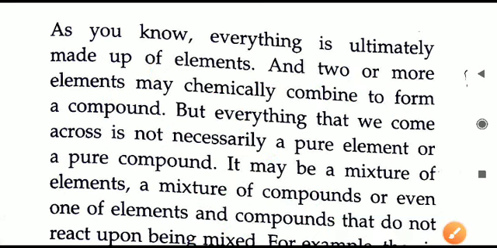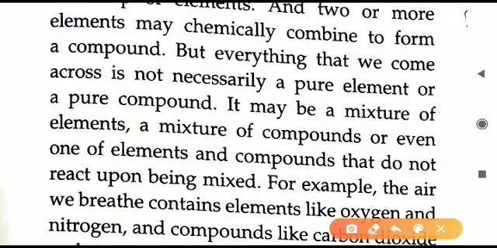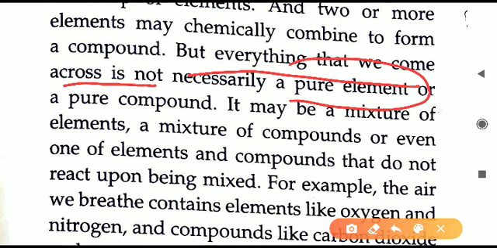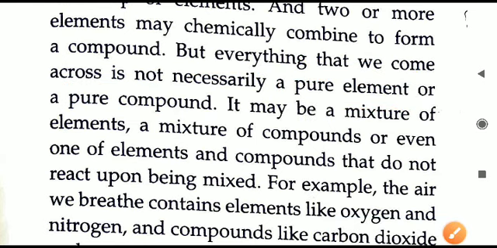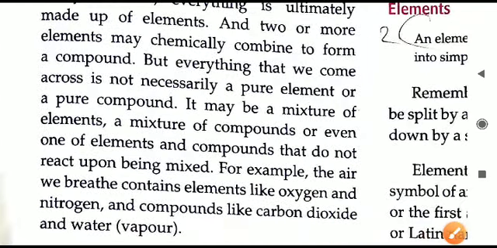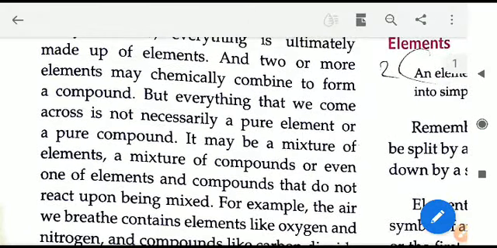Next, not everything that we come across, that is, not all the substances around us, can be a pure element or a pure compound. Certain substances contain both. They can contain one element, and one compound also. So what will they be called? They will be called a mixture. For example, we can take the different mixtures around us, like air. Air around us is an example of a mixture.